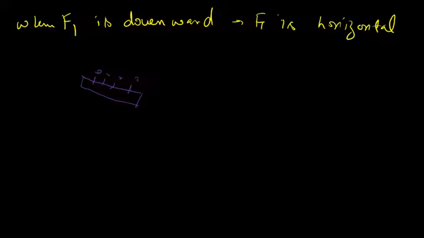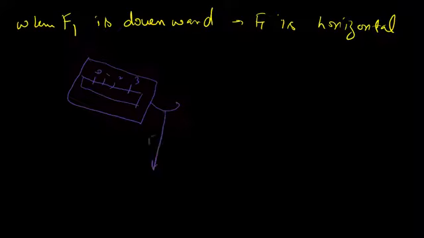Now we have the two forces: force F1, acting in the vertical or downward direction, and force F2, in the horizontal direction.